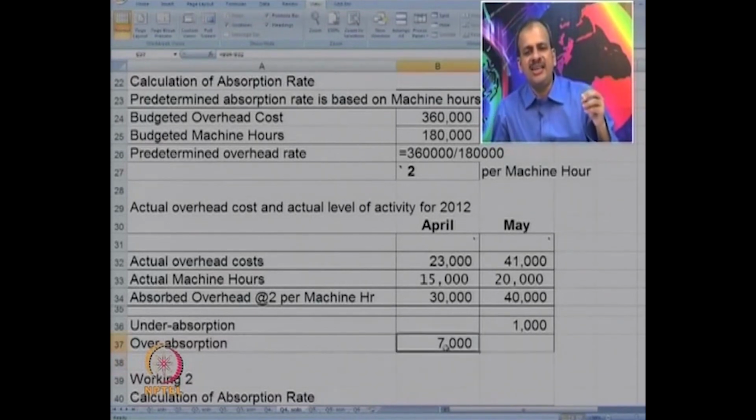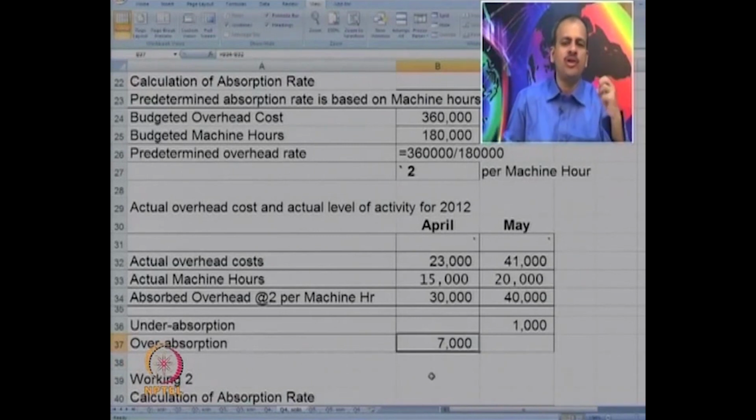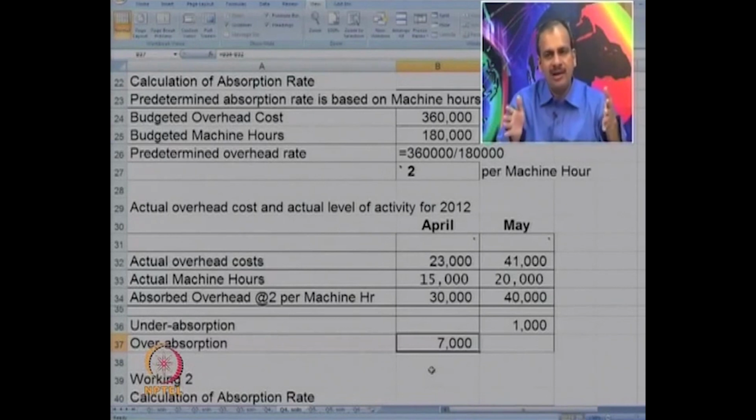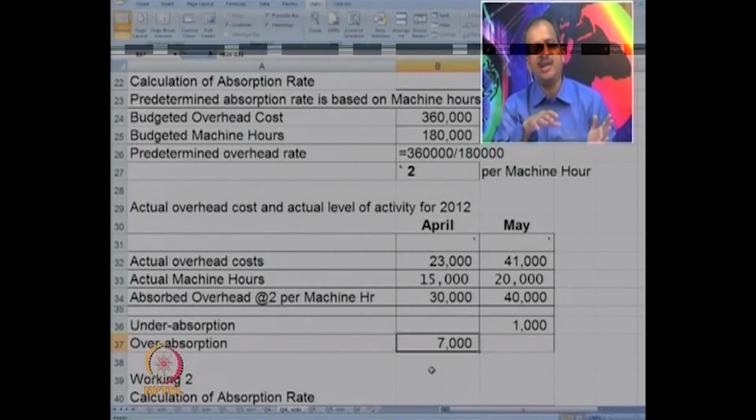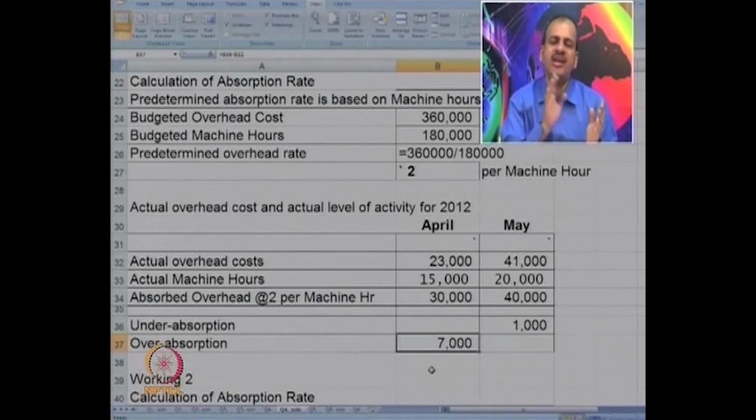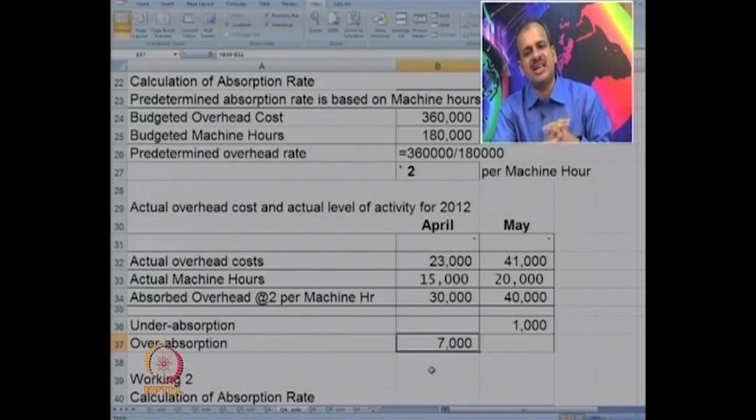If we feel that in the month of April there is too much over absorption and it is not abnormal, it is better to pass it on to the customers, and we may go for a supplementary rate. But if we feel that this is due to some abnormal cause, then instead of a supplementary rate, we can write it off to P&L. So, looking at the circumstances, the company has to decide what method is most suitable.